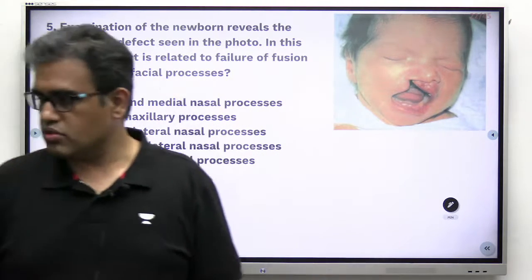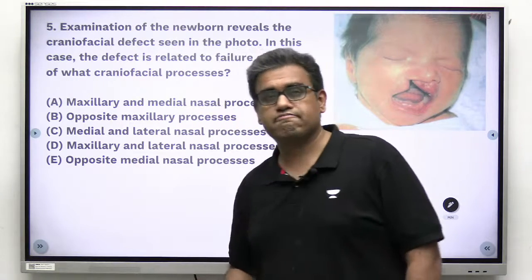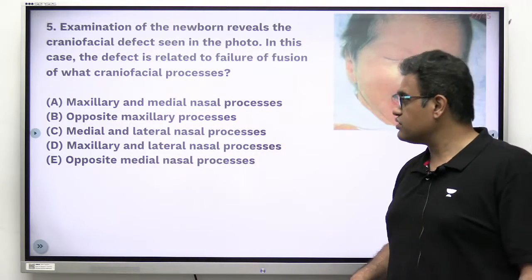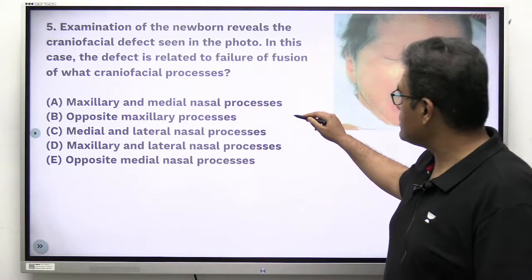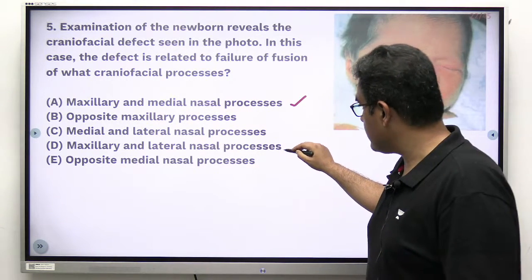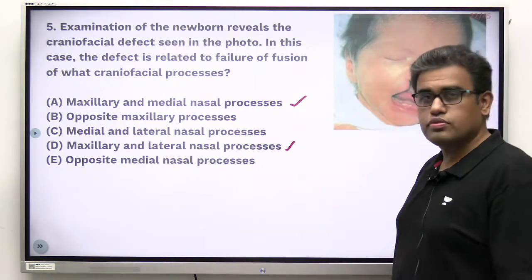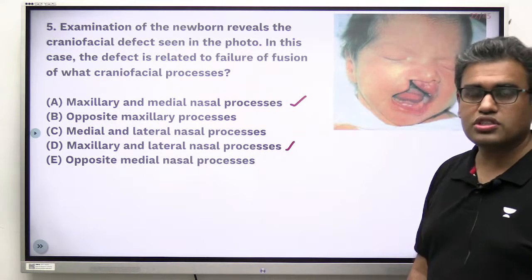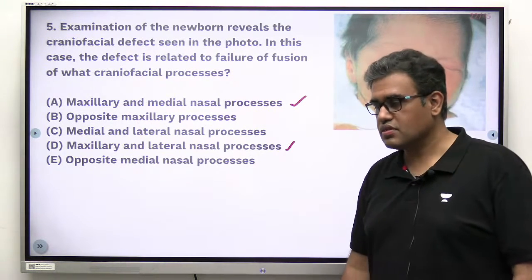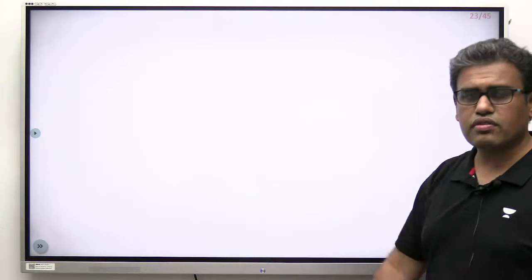Most of you are going with A and D. The first option is maxillary and medial nasal process, and the fourth option is maxillary and lateral nasal process. Okay, what to do? It is a single best answer question. You can't have two options. Let us understand for a while.